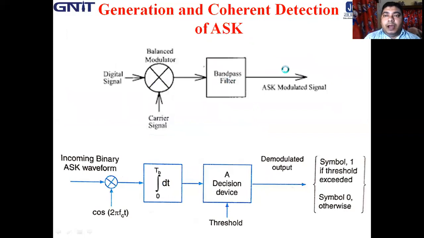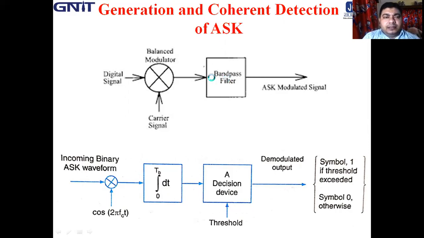Now, how to generate ASK? That is, generation and coherent detection of ASK. How can an ASK signal be generated?